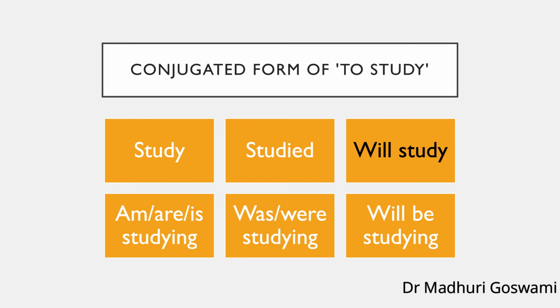That means it has the same form, the regular form in the second form and in its third form. That is also known as the past participle. The third form is also known as the past participle. So the second form of this verb study is studied, and the third form is also the same, studied. That's why such kinds of words are known as regular verbs.